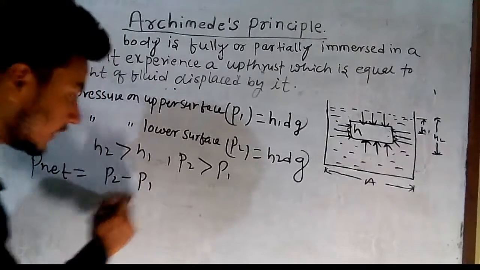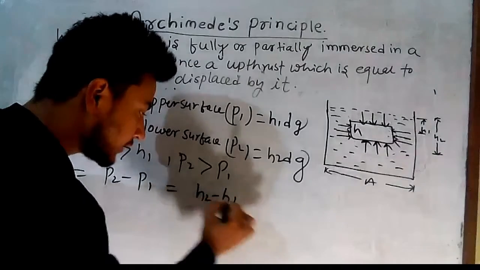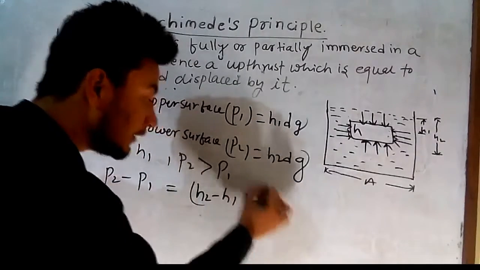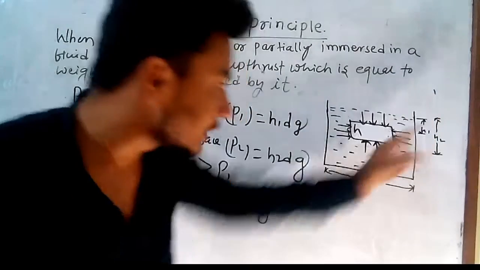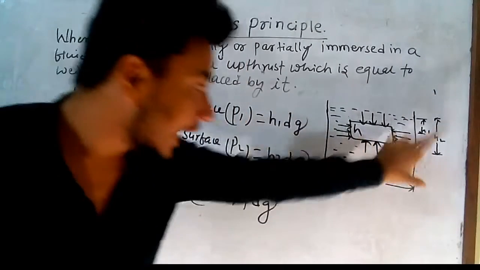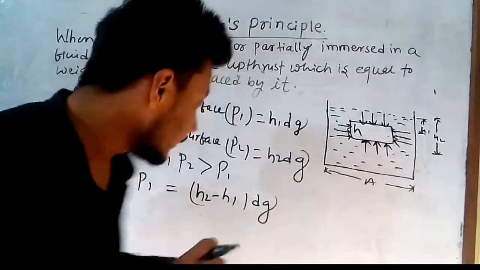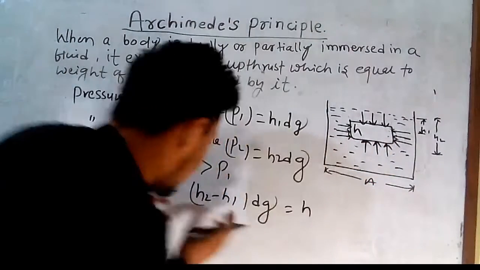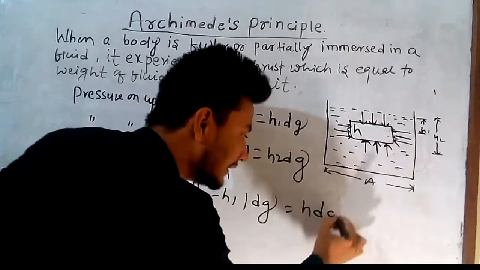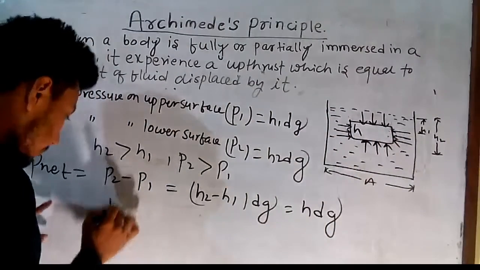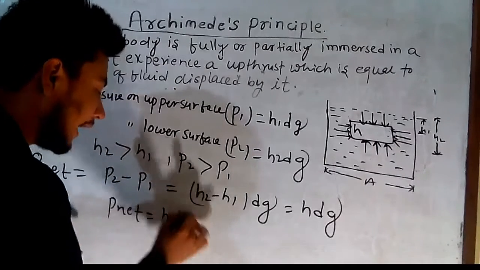So P net equals (h2 minus h1) d g. From this figure, h2 minus h1 means the height of the body, so h. So the net pressure acting on this body equals h d g.